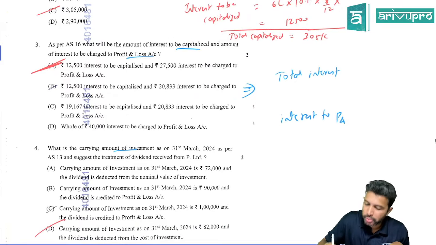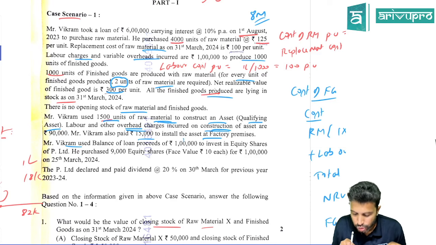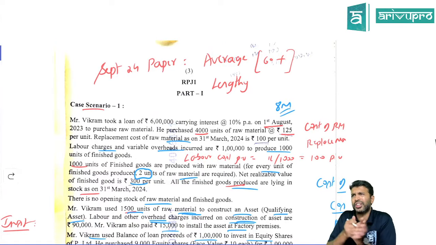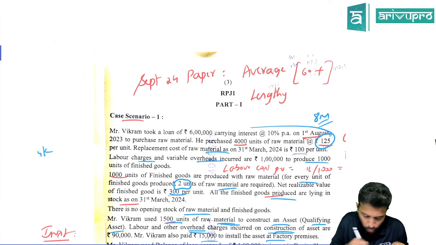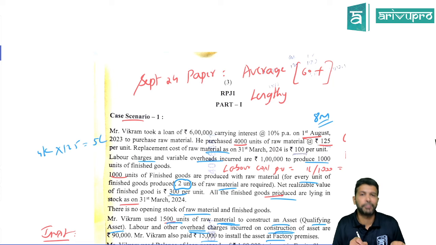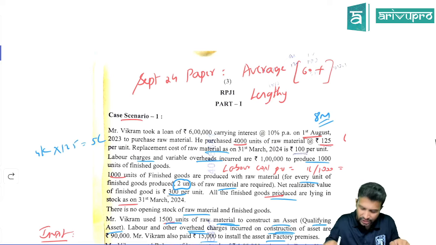Then they're talking about investment. Let's come back to the para and read the investment data. Mr. Vikram used the balance loan proceeds of 1 lakh to invest in equity shares. He took a total loan of 6 lakhs and used some portion to buy raw material. He bought raw material worth 4,000 units at 125 each, so 4,000 into 125 is 5 lakh. So out of the 6 lakh loan, 5 lakh was utilized to buy raw materials, and the balance is 1 lakh.